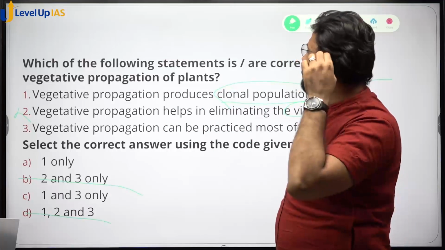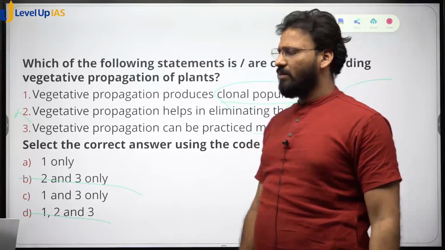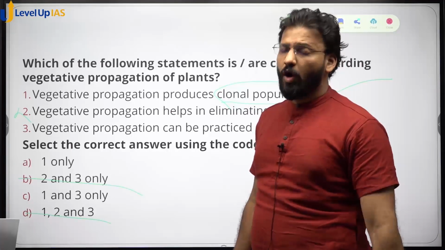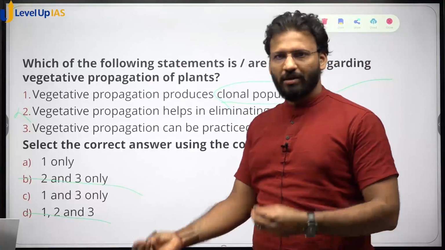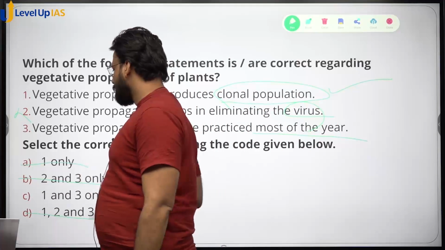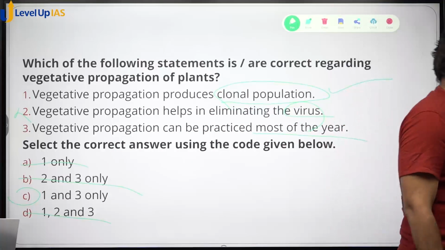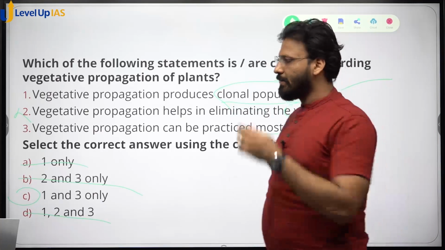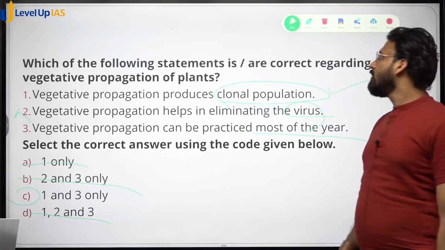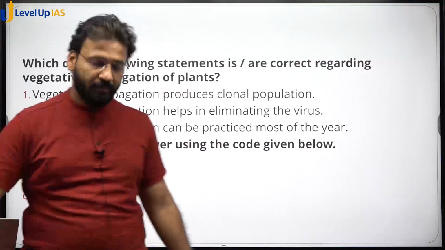थर्ड, vegetative propagation can be practiced most of the year. Yes, you can practice it most of the year. In vegetative propagation, there is no requirement of flowers, there is no requirement of seeds, there is no requirement of anything. So directly you can grow from any part of the plant. So correct option is option C. Okay, so I hope you guys have understood this. Biotechnology and plant science, very important.